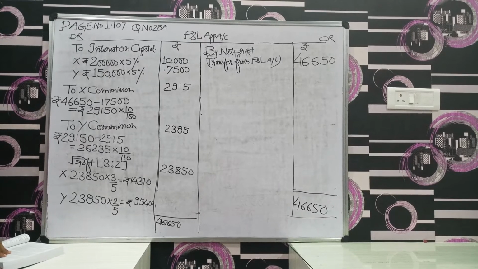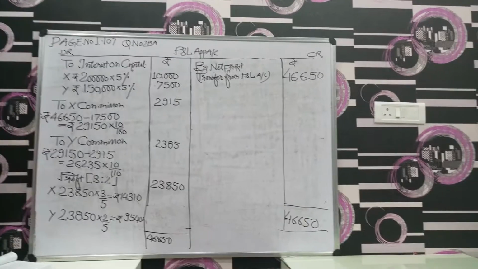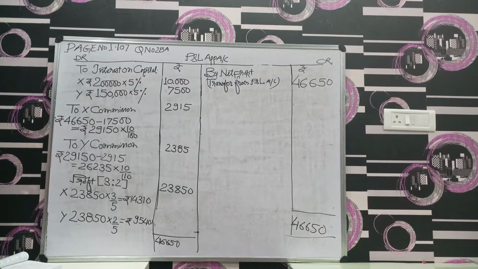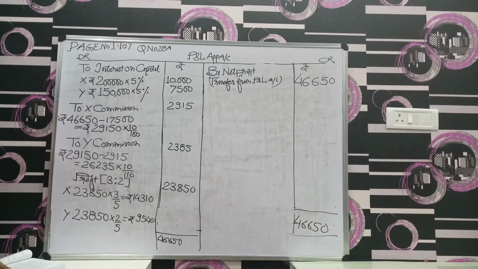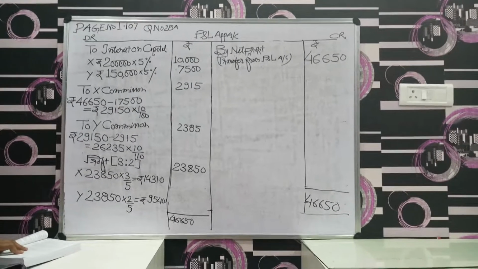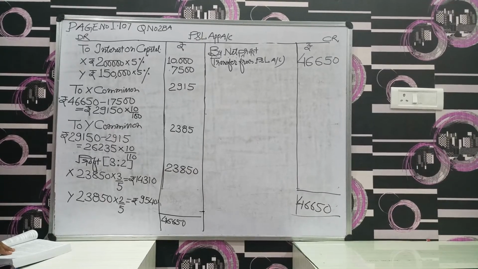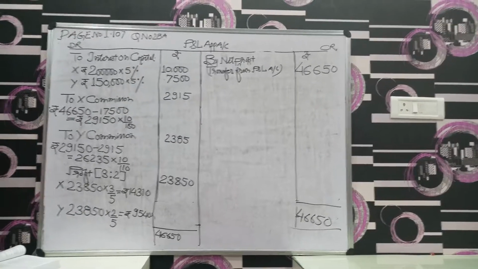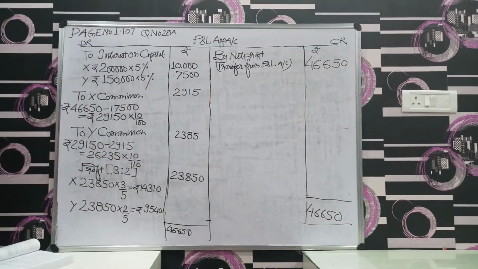X is entitled to get a commission of 10% on net distributable profit before charging his commission, while Y is entitled to get a commission of 10% on profit after charging all commission. So X is before charging and Y is after charging the X commission. Net profit for the year ending 31st March before charging interest on capital and commission amount is 46,650. Prepare the profit and loss appropriation account.